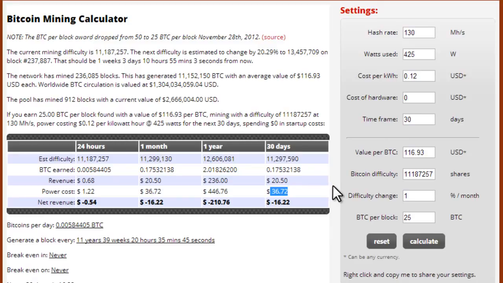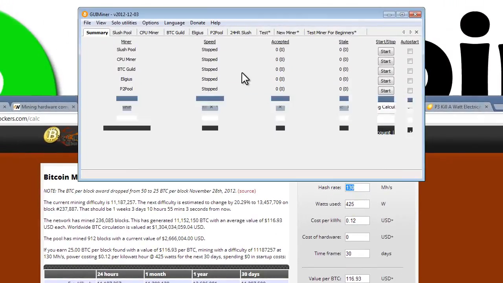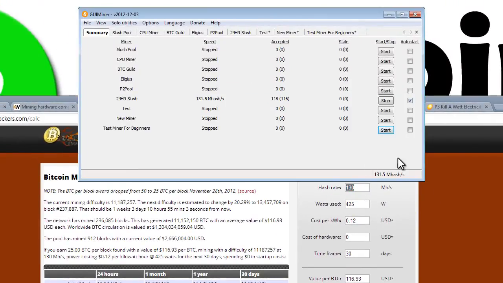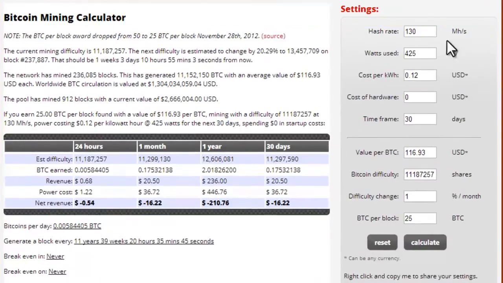So then the question is, what do I have to do in order to make money? Well, the answer is your mega hashes per second, this number here, needs to be higher relative to the amount of money that you need to spend on electricity. So you need to make more Bitcoin than it costs to run your computer. Let me just give you an example. Some people are making 3,000 mega hashes per second, which equates to 3 gigahashes.